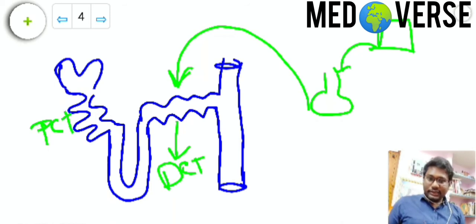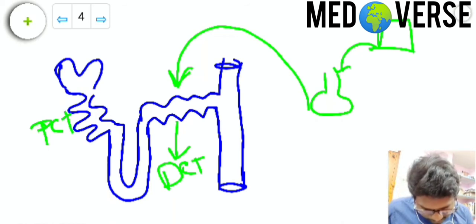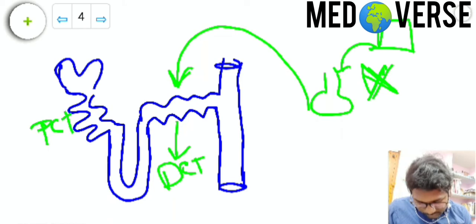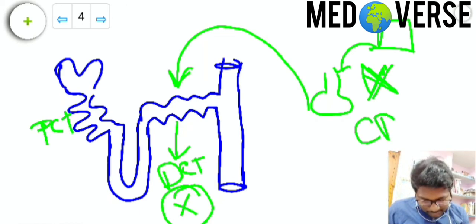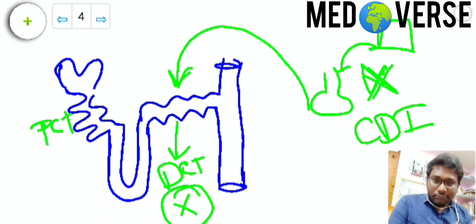So in diabetes insipidus, either there is no secretion of the ADH from the hypothalamus, or there is a receptor problem at the DCT. If the problem lies within the hypothalamus, this is called central diabetes insipidus, CDI. So ADH is not secreted from the hypothalamus, and as a result the diabetes insipidus occurs. That is called central diabetes insipidus.